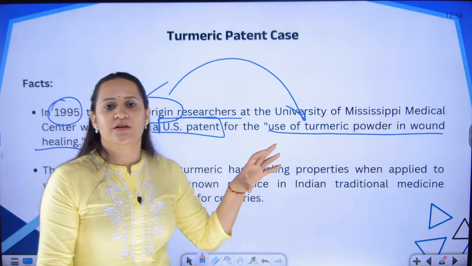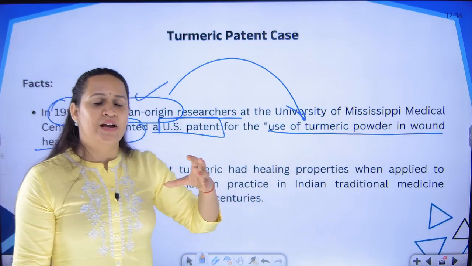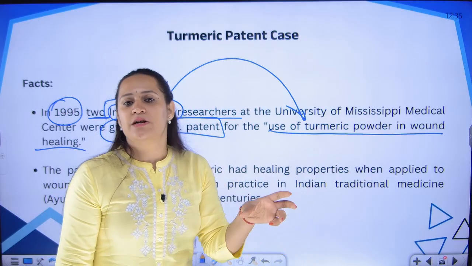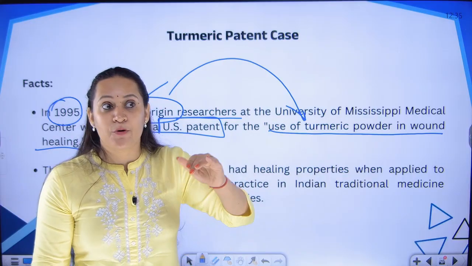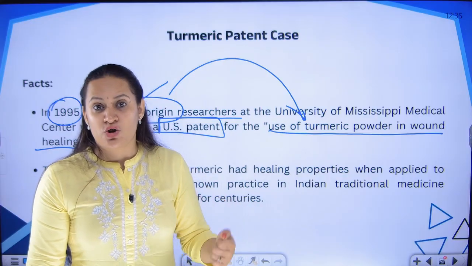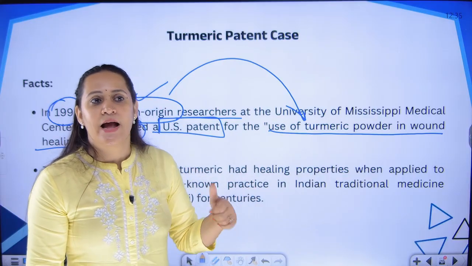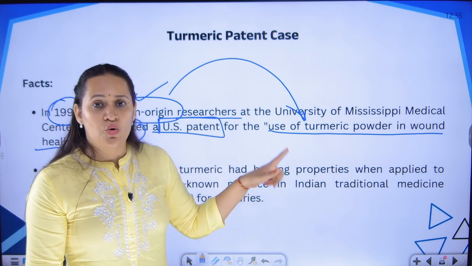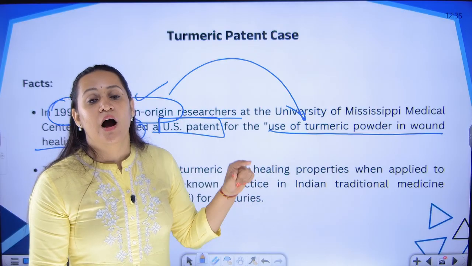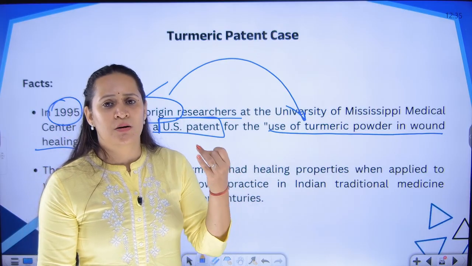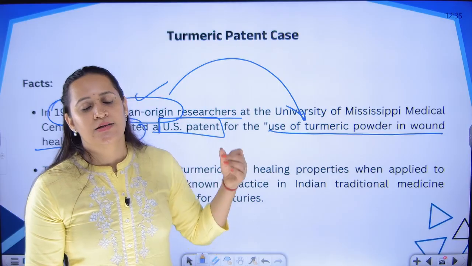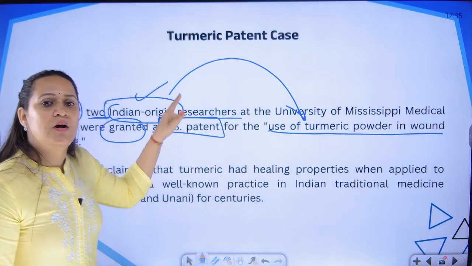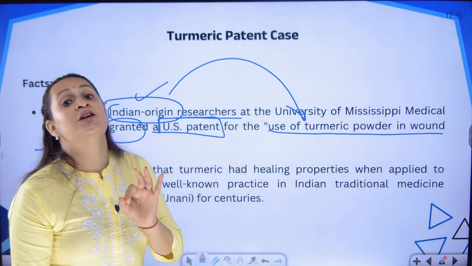And during the scope of their research, they found documents in various languages, Sanskrit, Urdu, Hindi, where it was mentioned that turmeric is used for so and so, and they produced these documents before the authorities in the United States and said that, see, this is already there, these documents are thousands of years old, don't give them patent. And that is when, after a lot of research work, battle with the United States, the patent that was given to these two people on turmeric was revoked.